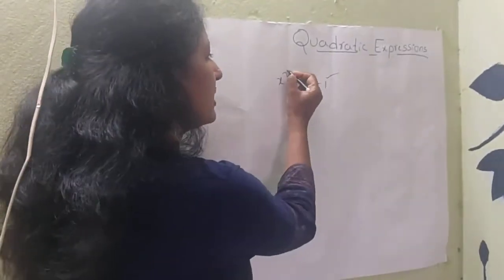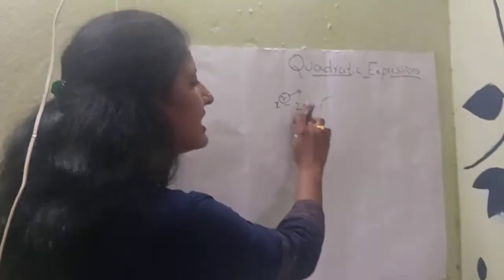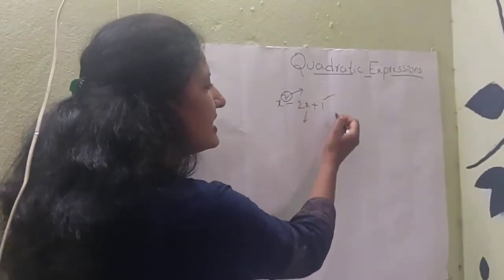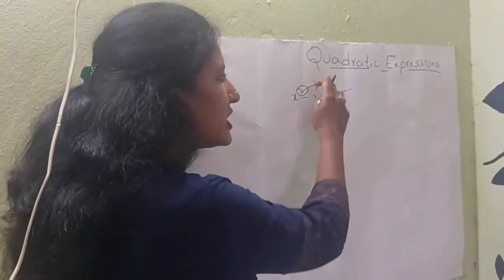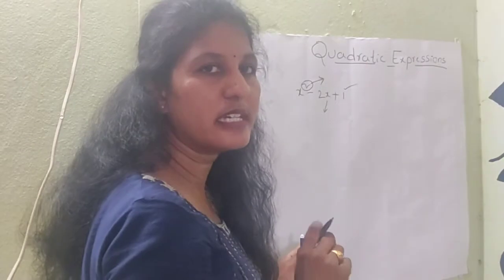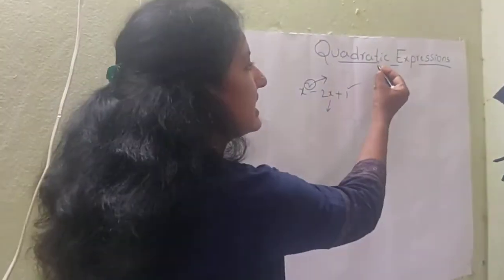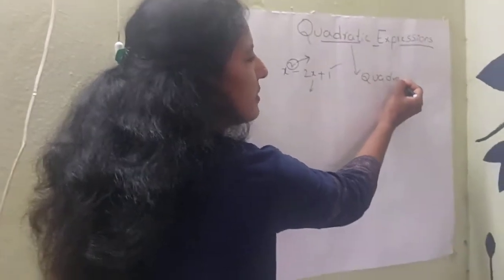It is of degree 2, where degree means the highest power in the expression. For this expression the highest power is 2, and quadratic is derived from the 2. Quadratic is derived from the Latin word quadratus, which means square.